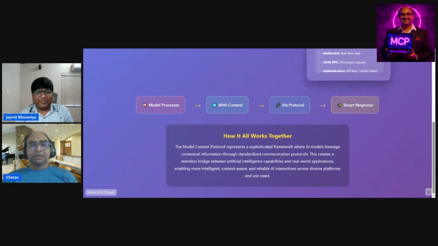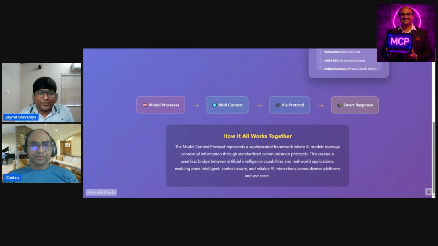These are the basic keywords. We can say that model, context, and protocol all together build something fantastic that can really make life easier and productionize your application quickly. It is a really good, easy way to understand MCP: communication between AI models, like the communication between programs through APIs. This is a very good context.